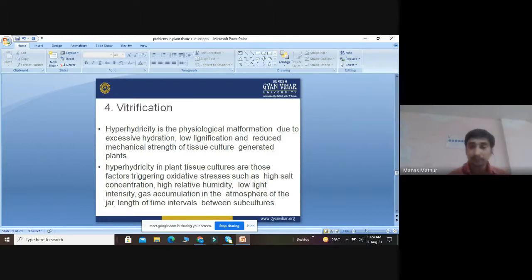So this vitrification is basically a physiological phenomenon. It will reduce the growth of lignin, collenchyma and parenchyma, which are the mechanical strength tissues. It can cause a lot of abiotic stress like high salt concentration, extremely high humidity, low light intensity, improper supply of oxygen and CO2, and long intervals between subculturing. So it is recommended that subculturing should be done every week from the old media to the fresh media so that the explant can grow very easily.